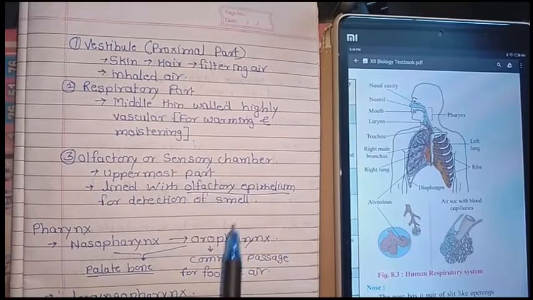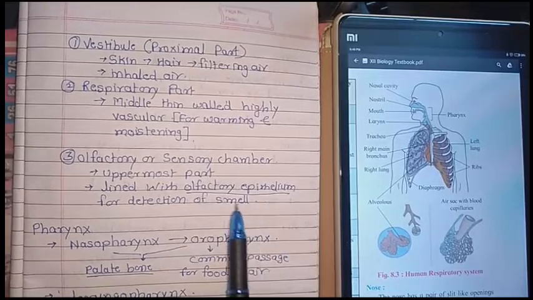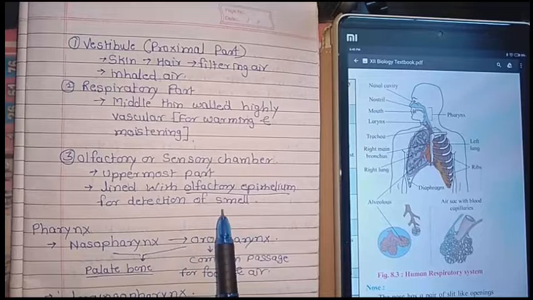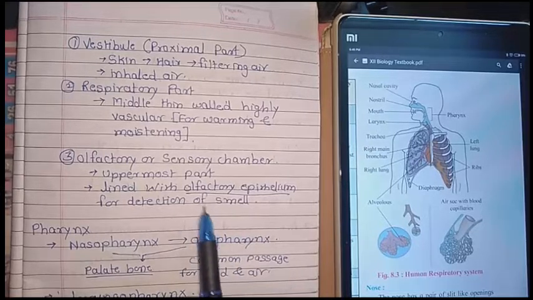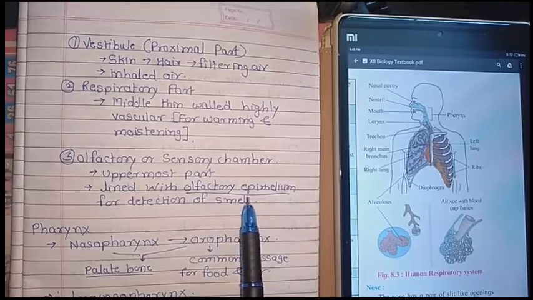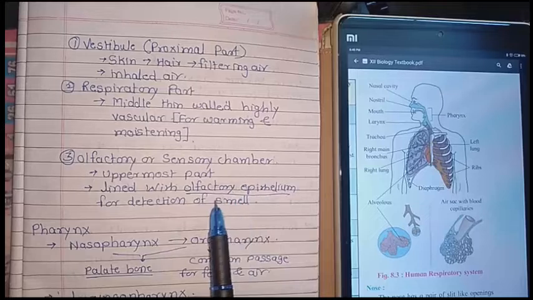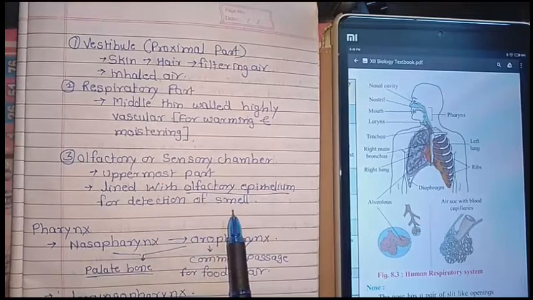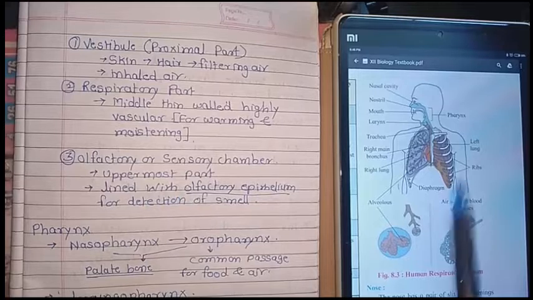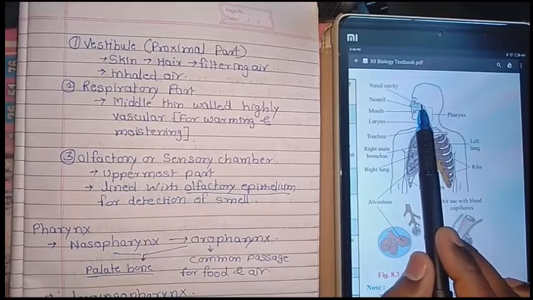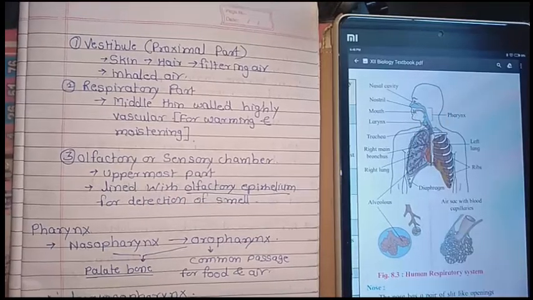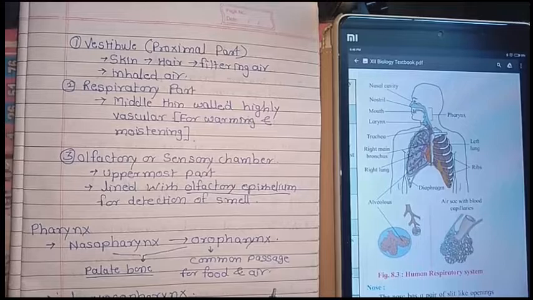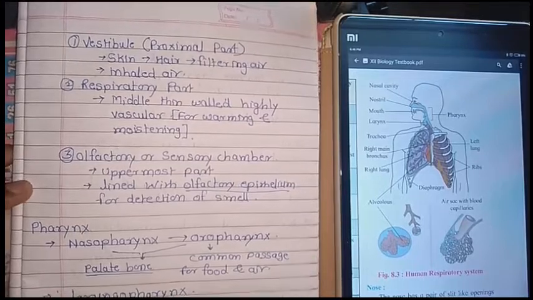This olfactory epithelium is a specific part which can detect smell. We detect smell by the olfactory epithelium, which forms an impulse, and the brain is then able to recognize the smell. It is present in the uppermost part. This concludes the nose part.